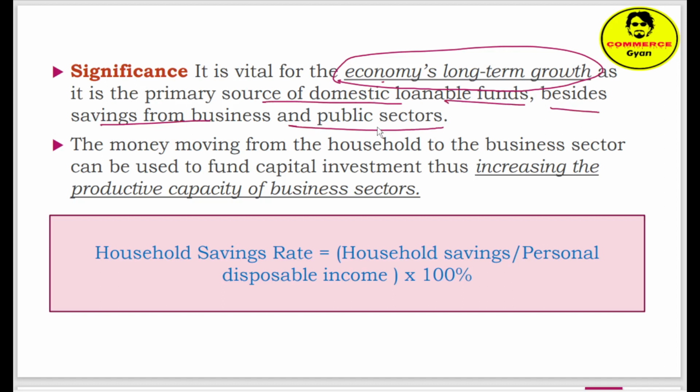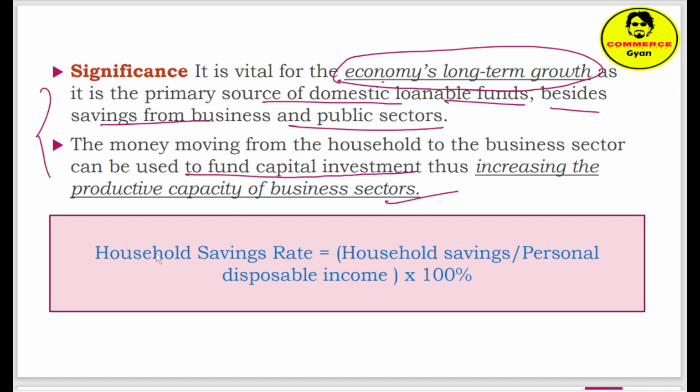So government can borrow money from the household sector and invest it in the economy, right? The money moving from the household to the business sector can be used to fund capital investment, thus increasing the productive capacity of the business sector. This is the main significance of household saving.